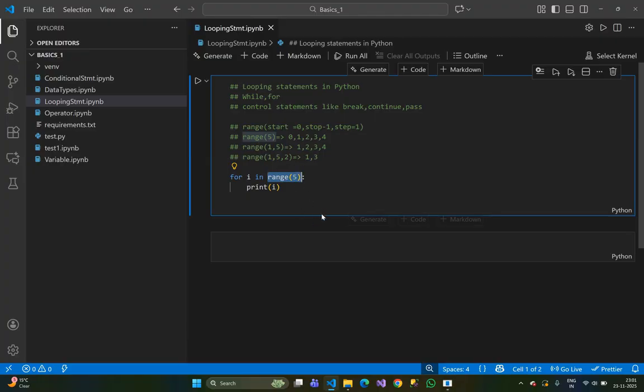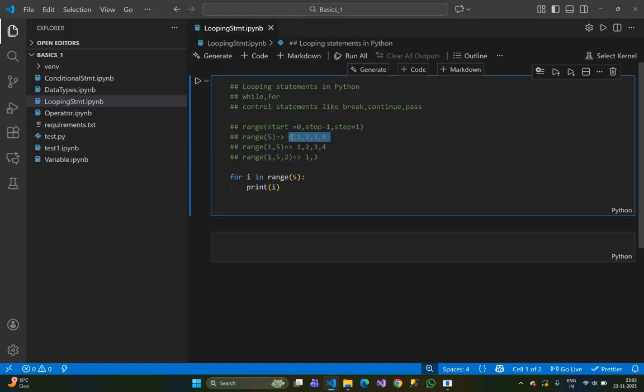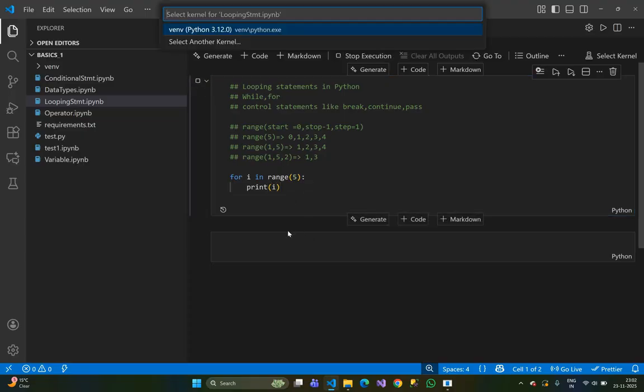Currently we don't have any collection, that's why I am using the range function to make a collection. So the collection is this one. I have passed 5, then the collection is this one. It will iterate one by one. First it starts from index 0, so 0 comes in I, and I prints I: 1, 2, 3, like that.